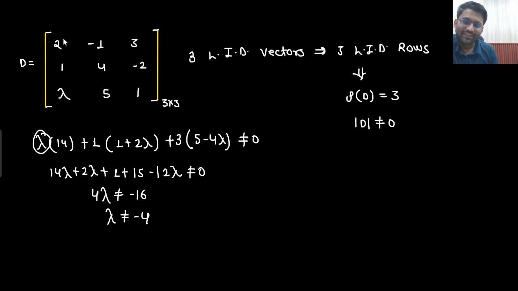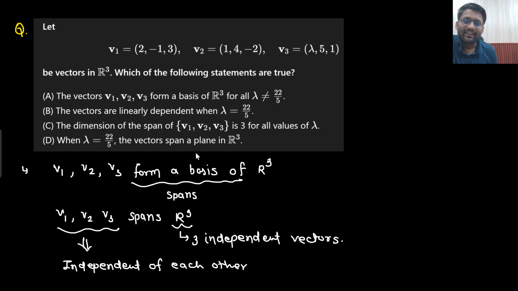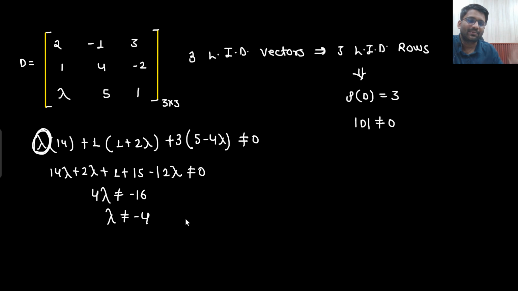I have written lambda here in place of 2, and I checked it twice, and I was not able to understand that I had written lambda. I am pretty sure this kind of thing happens with a lot of students. I was a student, I used to do this kind of thing. In the examination, let's say it was a numerical answer type question: find the value of lambda such that v1, v2, v3 are independent of each other. You would have written lambda minus 4, and lost 2 marks, just because of this particular thing.